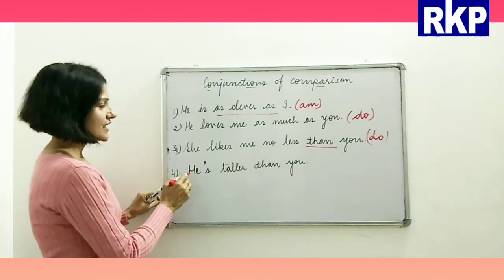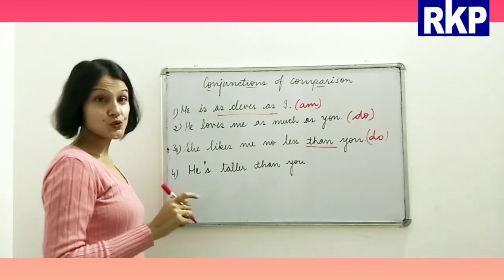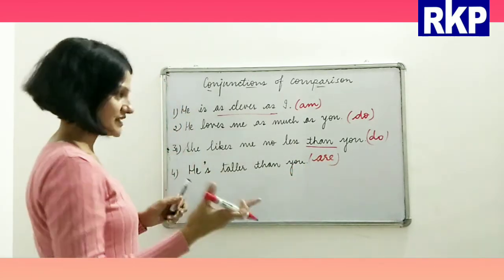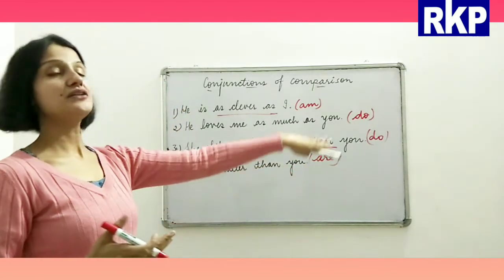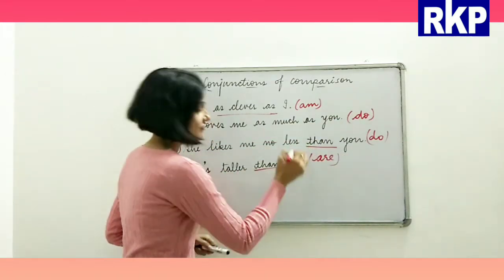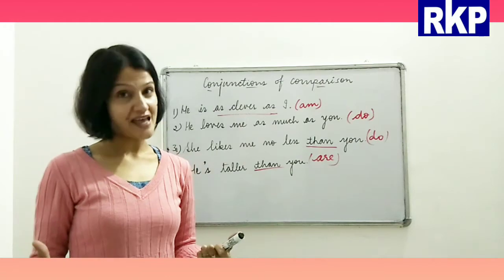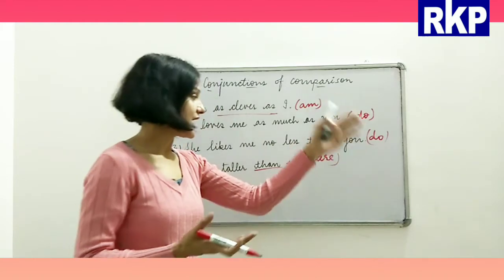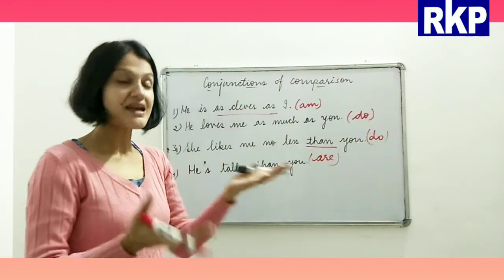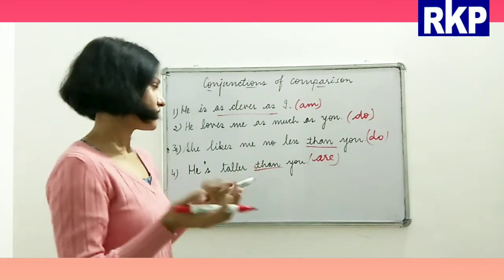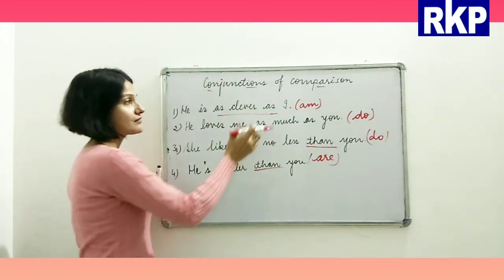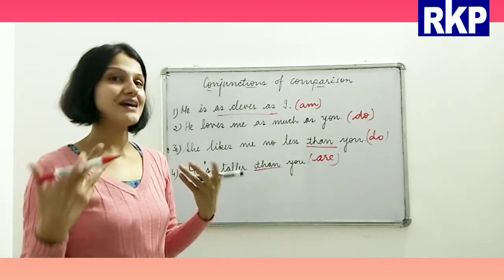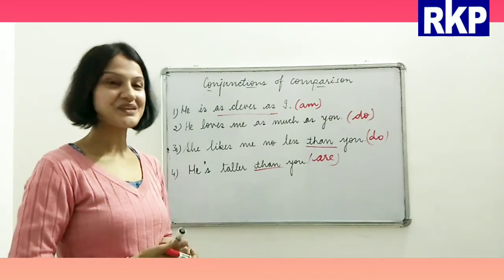Next is, he's taller than you, right? And are is the implied, understood helping verb here. He's taller than you, right? So here again we have used the conjunction than to make a comparison between him and you, and we are comparing their height. Alright beta, so these are conjunctions of comparison. This is how we use them to make comparisons. I hope you have understood this, right?